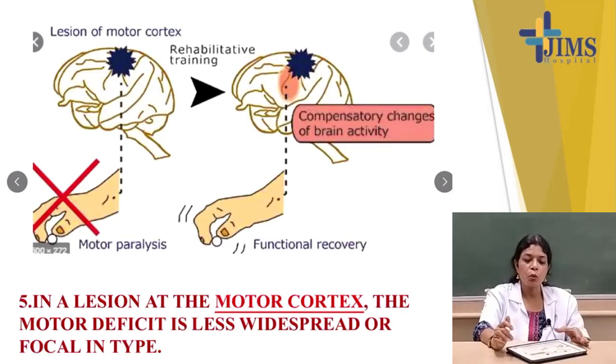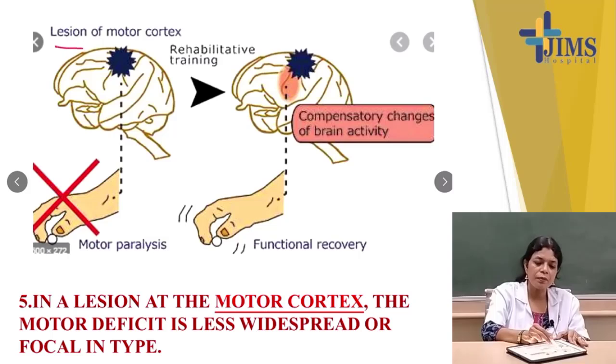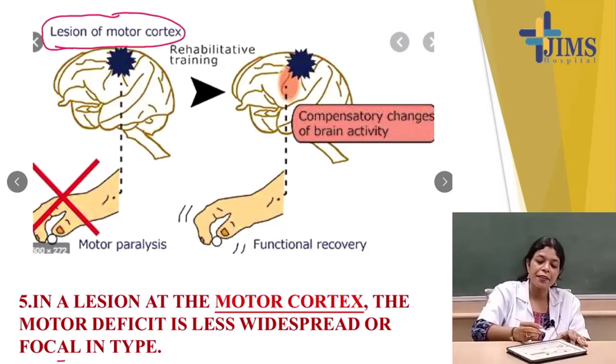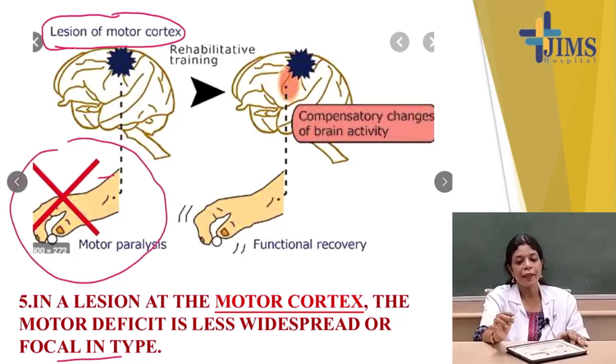If the lesion is in the motor cortex, the motor deficit is less widespread, or focal in type. Here the motor paralysis is focal in type, or less widespread.